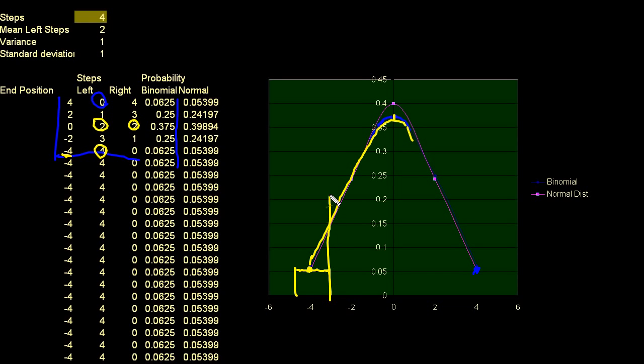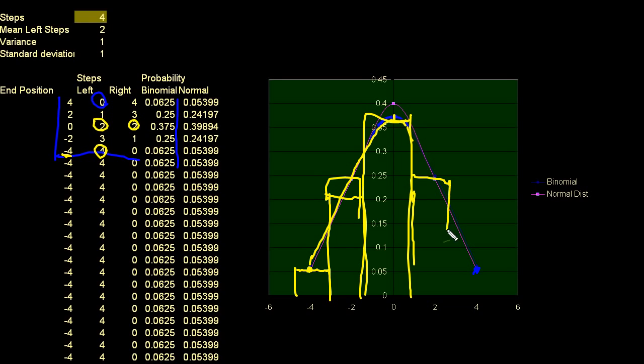This is the probability of going to -2. This right here is the probability of ending up nowhere. And then this is the probability... See, actually, no, the point is right here. This is the probability of ending up 2 to the right. And then this is the probability of ending 4 to the right. This is the binomial distribution. I just plotted these points right here. This is 0.375. This is 0.375. That's the height of that.